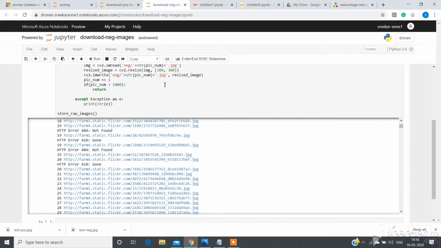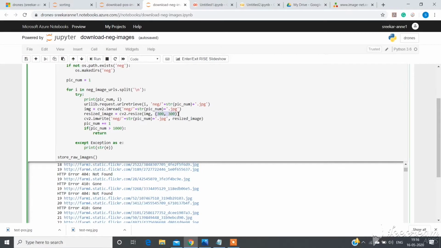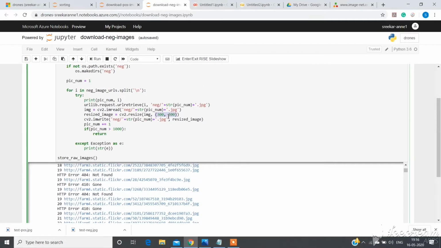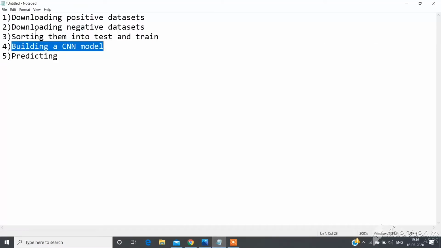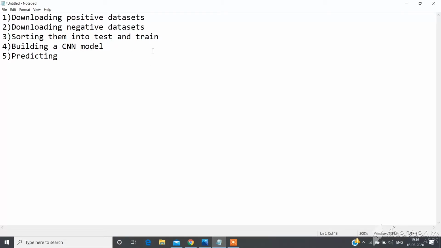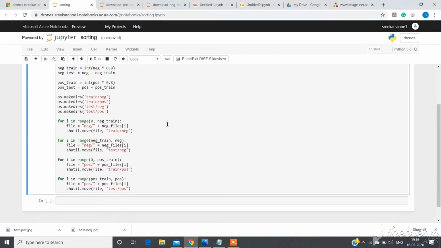I have done the pre-processing also here. I have initialized the shape which I required, so that there is no need of doing a separate pre-processing for it. The next thing, after downloading the positive and negative datasets, is sorting them into test and train. This is the code for sorting. I am dividing my dataset into test and train, and as I said, for training a CNN model we'll use the train dataset, and for testing the CNN model we'll use the test dataset.